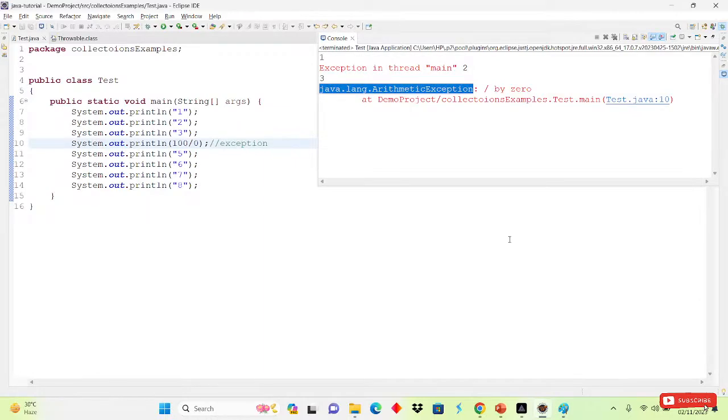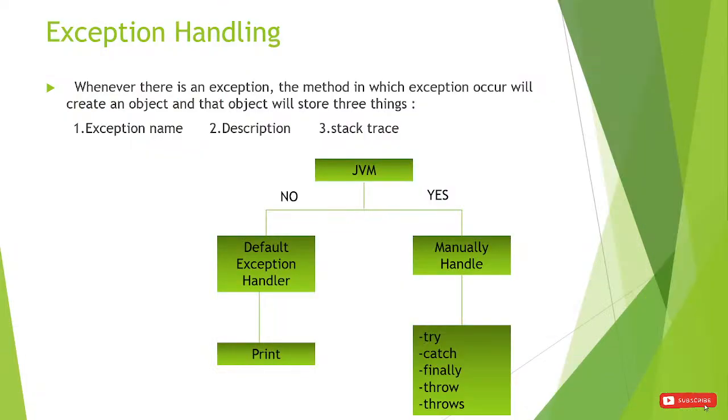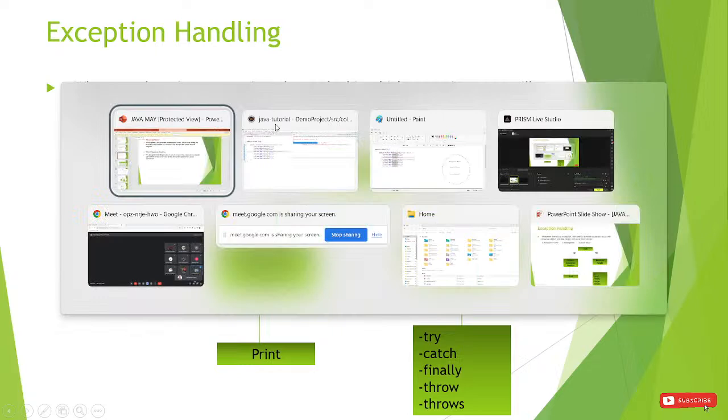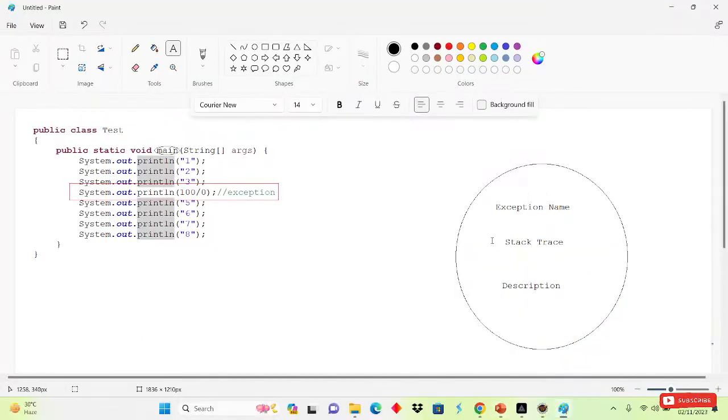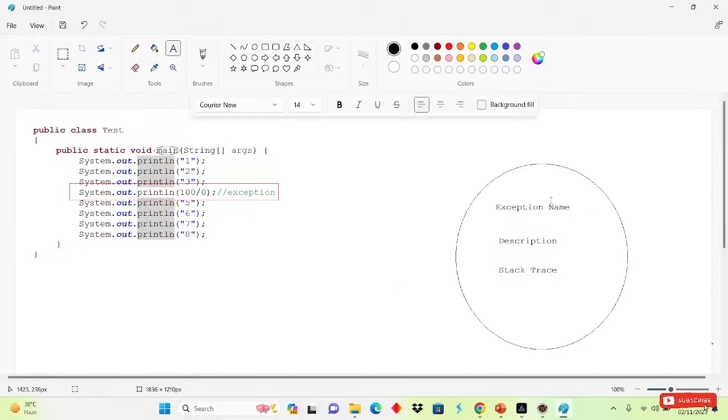Another thing inside the object is the stack trace, which tells which line the exception occurred on. Sorry, the next thing is the description. First the description will print, and after that the stack trace will print. So first is the exception name, then the description, then the stack trace.